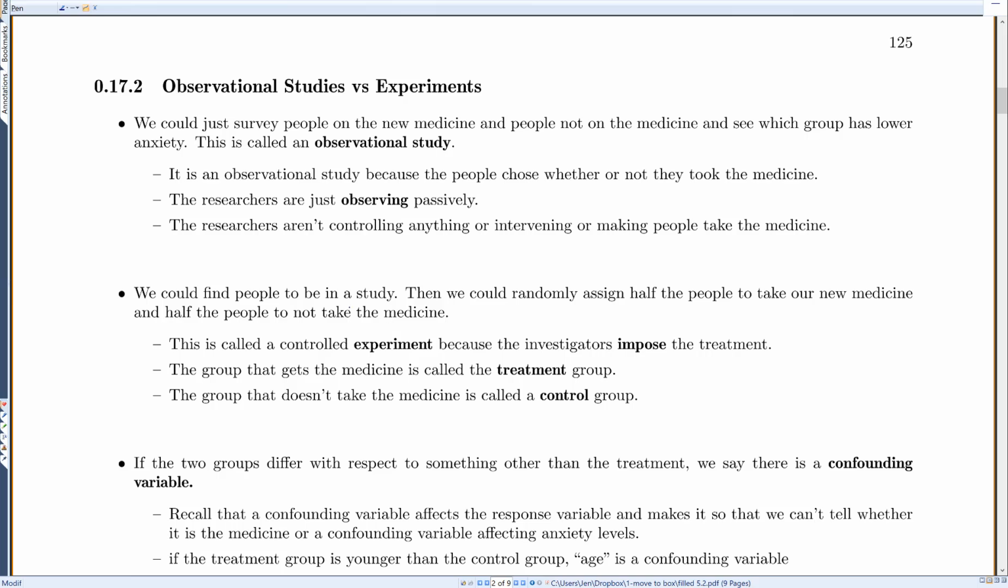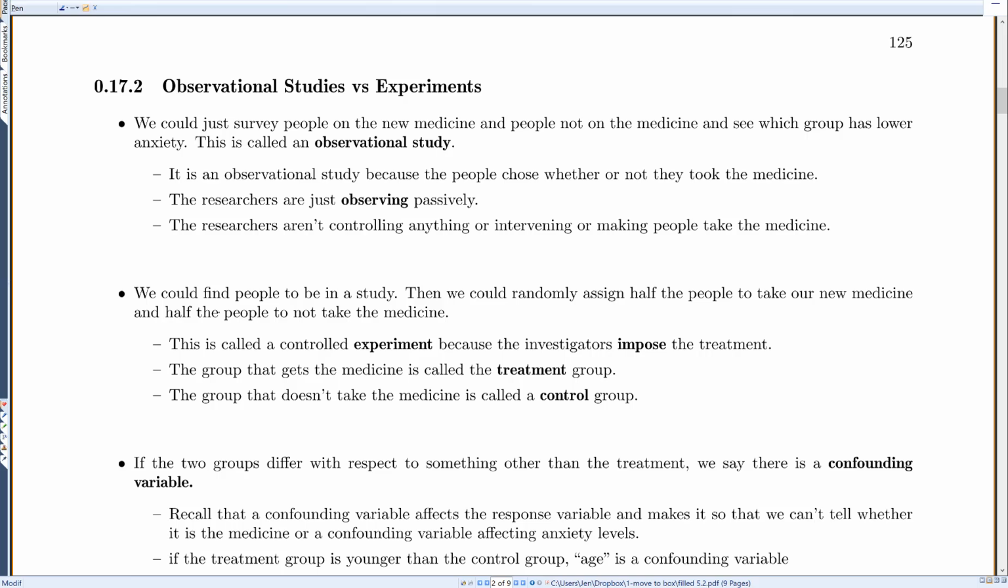So there's a few things we need to learn here, such as the difference between observational studies and experiments. So we could just survey people on the new medicine and people not on the medicine and see which group has lower anxiety. This is called an observational study. Okay. It's an observational study because the people chose whether or not they took the medicine. The researchers are just observing passively. We're not controlling anything. We're not intervening. We're not making people take the medicine. We're just watching people do what they want to do.